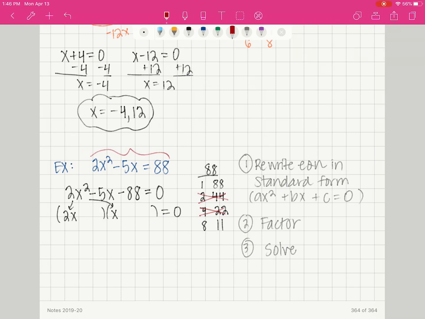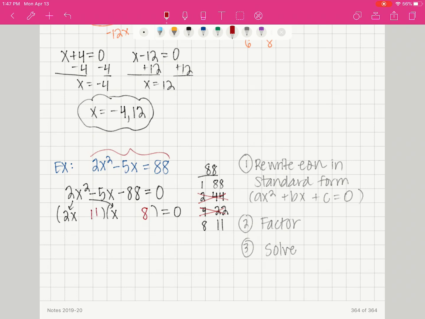So it looks like we're down to 8 and 11. The 1 in the 88 is just too large a number that I'm going to have to subtract to get a 5. That's not going to work. So let's try the 8 and the 11. I'm not putting the 8 there because that would have a common factor. See, you're getting better at this.